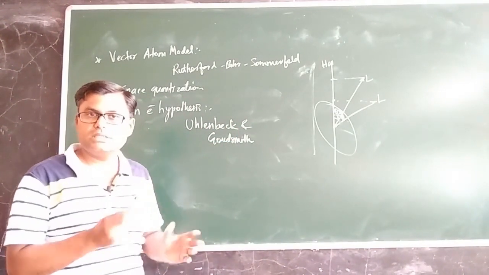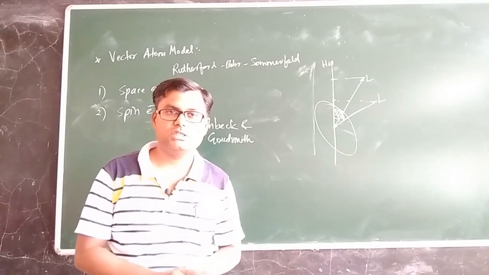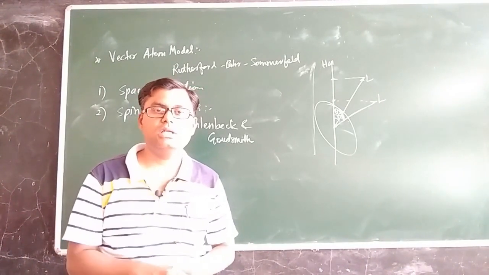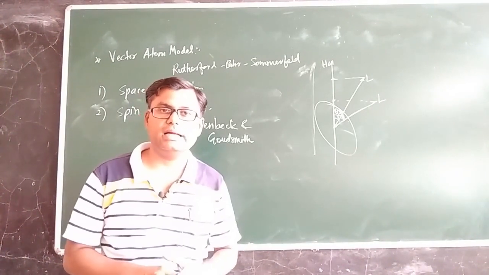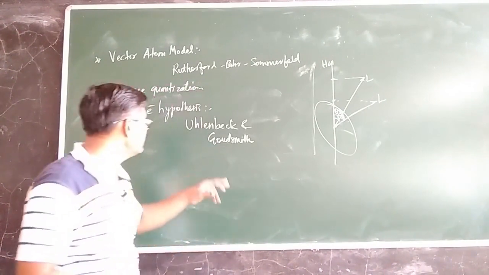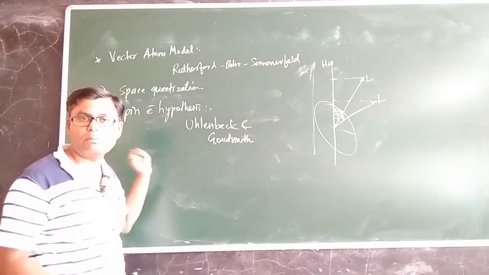They were PhD students, and during their PhD work they put forward a very revolutionary idea, which has got the name spin electron hypothesis.